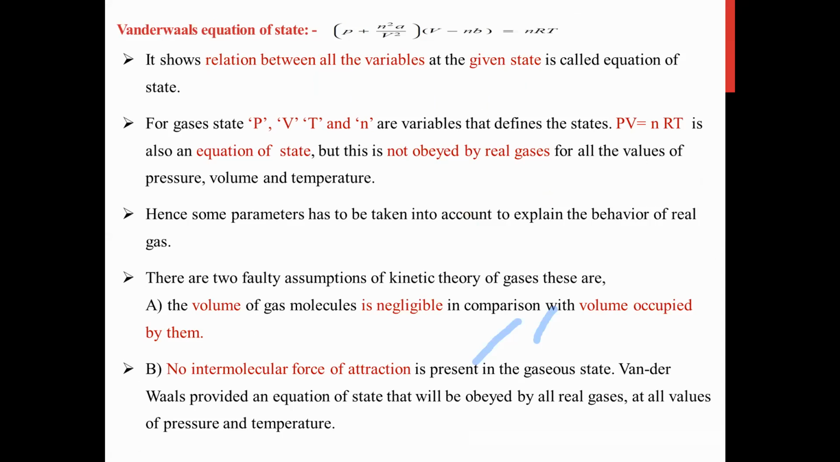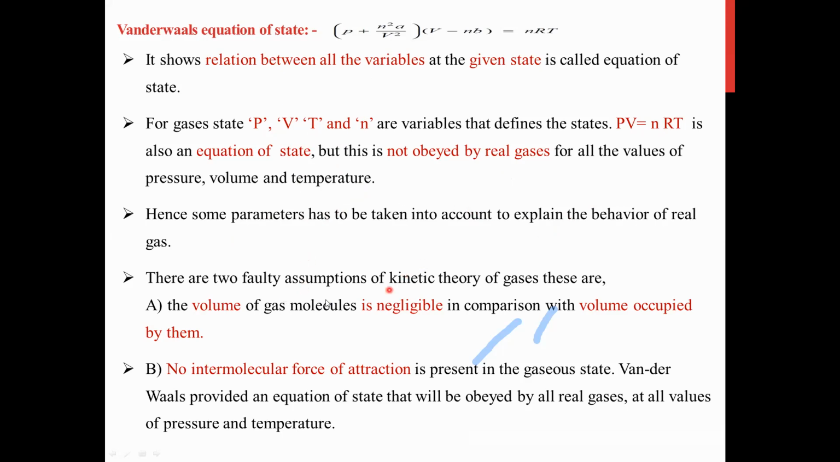PV is equal to nRT is the equation of state. Now this is not obeyed by real gases for all values of pressure, volume, and temperature. So these are the variables of the equation of state. Some parameters have to be taken into account to explain the behavior of real gases, like P, V, and T.